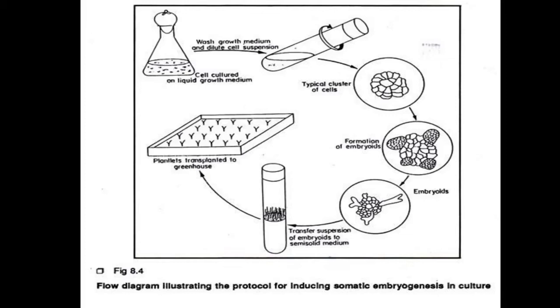Then for normal embryo development and to inhibit germination, especially root elongation, 0.1 to 1 micromolar ABA hormone can be added to the culture media. The cultures are then incubated in the dark.